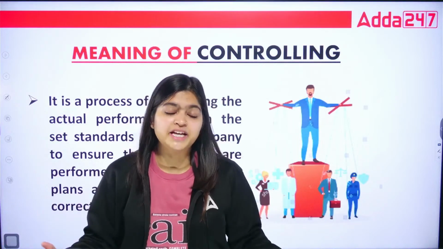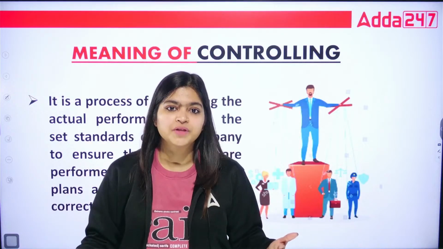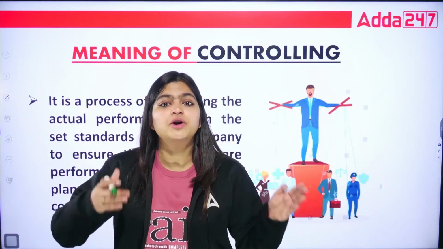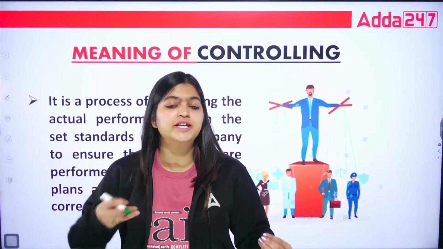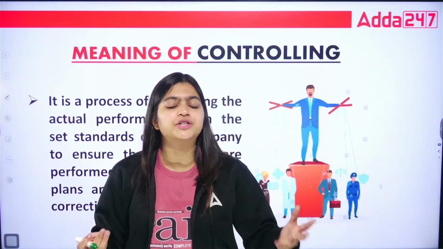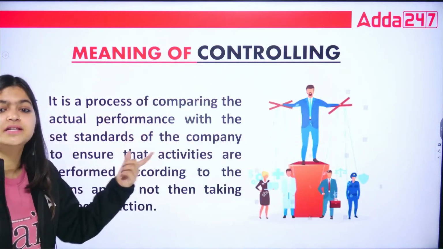Because while implementing, you are going to face risks and many difficulties, because no situation is always the same. Because of the fluctuations in the scenario, there will be a difference between your estimates, or we can say standards, and the reality. That is how you are going to implement controlling.